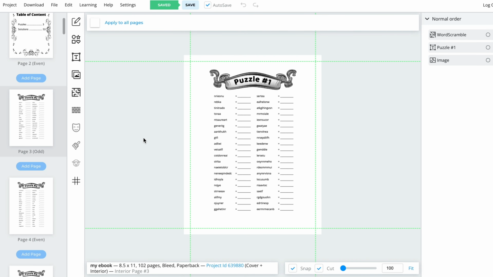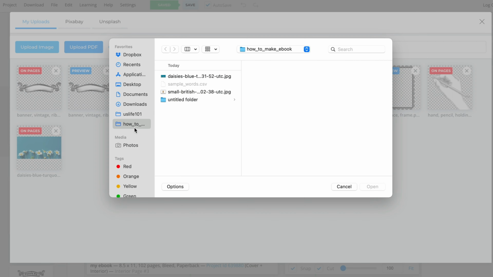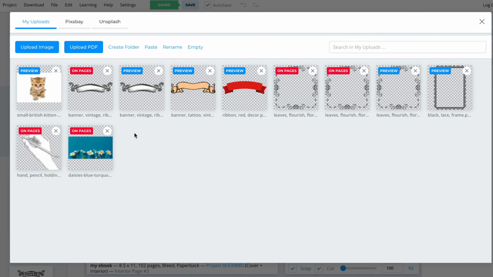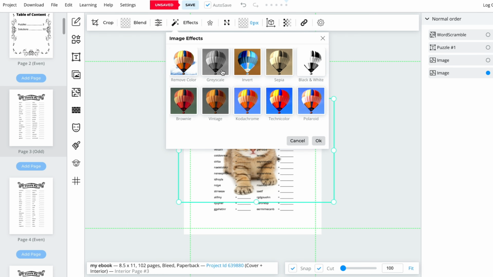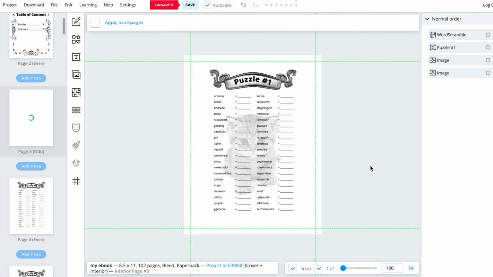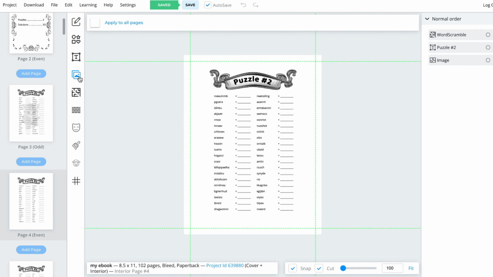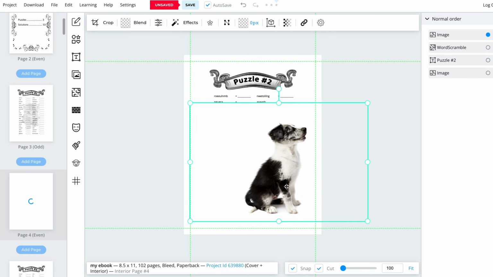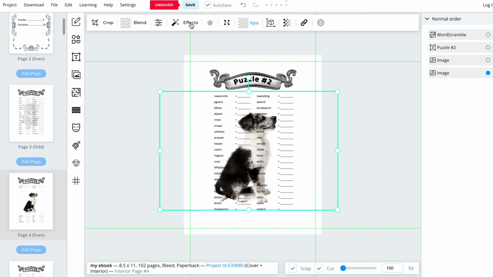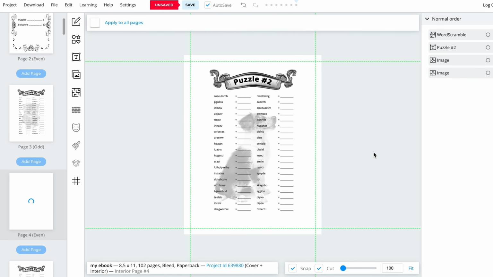To make the puzzle pages look prettier, you can add more decorations. For instance, you can upload an image of a kitten and import it into your canvas. Then adjust its position, make it grayscale, and change its opacity. Similarly, you can insert a background image of a dog, resize and reposition it, and adjust its grayscale and opacity. Repeat this process for all remaining pages.